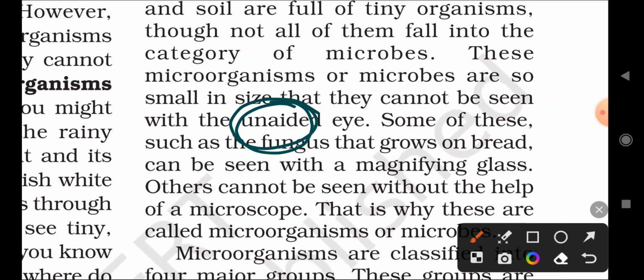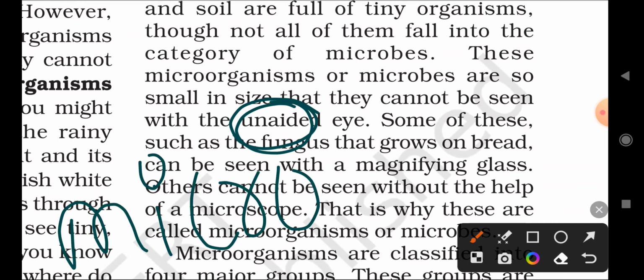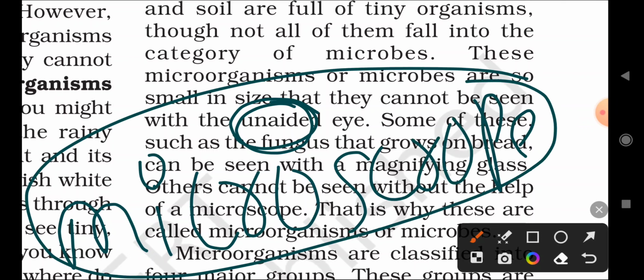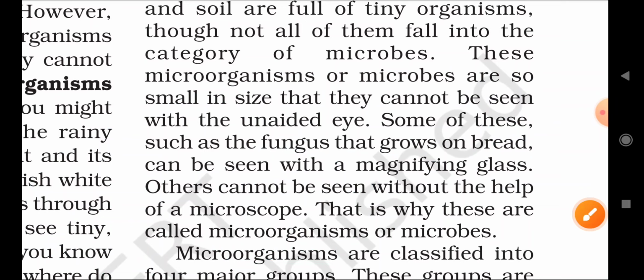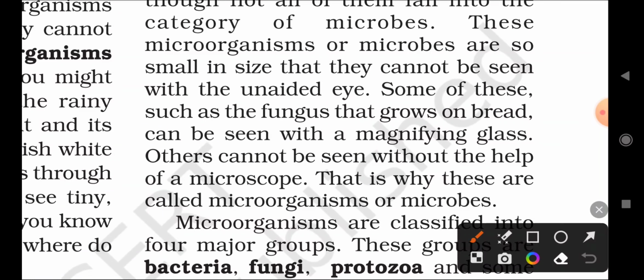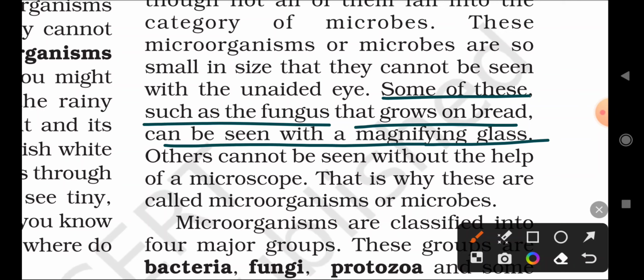They are seen with a special kind of instrument called a microscope. Using the microscope, we can easily see the smaller particles present in soil and water, but without a microscope we cannot see these organisms with the unaided eyes. Some of these, such as a fungus that grows on bread, can be seen with a magnifying glass. So on the bread, the grayish white color is formed by the fungus.